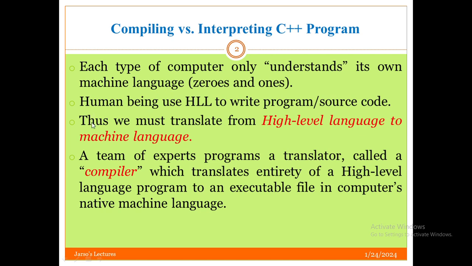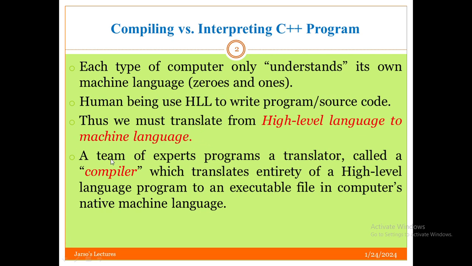Thus we must translate from high level language to machine language. The computer understands machine language, the language in the form of binary code, which means zeros and ones, but human beings use high level language, which is in English-like syntax, using English-like statements. So we need a translator in between them. Why we compile the source code is to translate it from high level language to machine executable code.